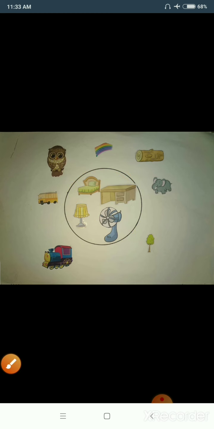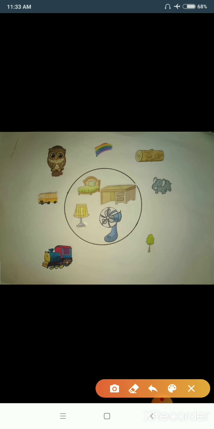And students, can you see some things outside the circle? Can you name these things, students? Well done. We can see a rainbow, an owl, a bus, an engine, a tree, an elephant, and a log of wood.